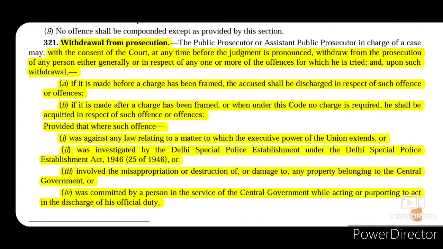Now section 321 talks about withdrawal from prosecution. So the public prosecutor or the assistant public prosecutor in charge of a case may, with the consent of the court and at any time before the judgment is pronounced, withdraw from the prosecution of any person either generally or in respect of any one or more offences for which he is tried. So the PP or the APP, as the case may be, may withdraw from any case. Condition precedent are that he will have to take consent of the court and he will have to do so before the judgment is pronounced.